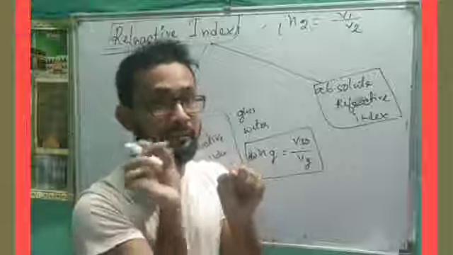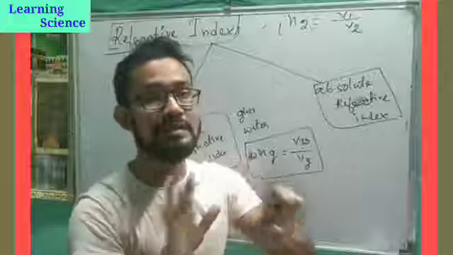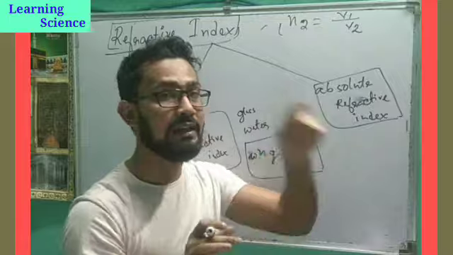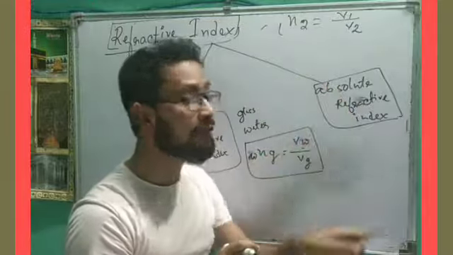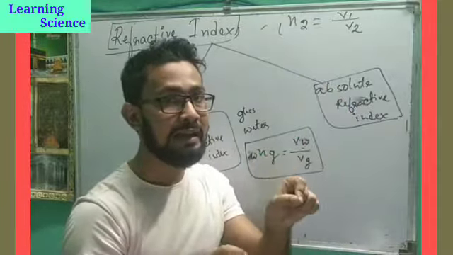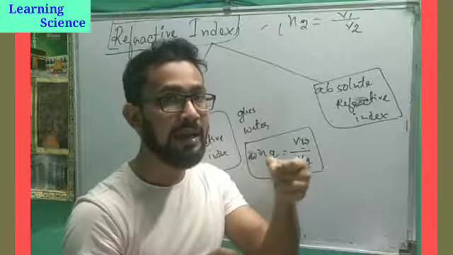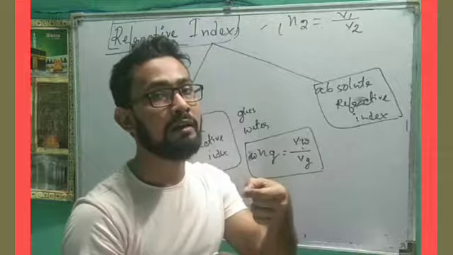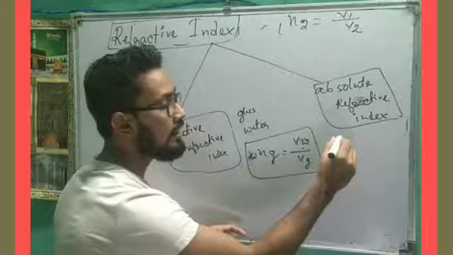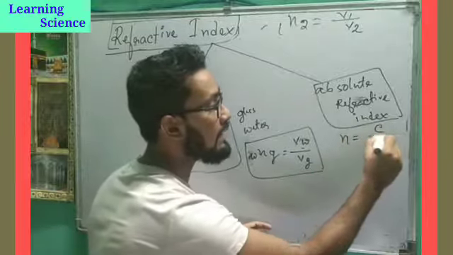Because the speed of light in vacuum and speed of light in air are almost the same, we can use either one. If you are talking about the refractive index, it is the ratio of the speed of light in one medium to the speed of light in another. There is a formula for refractive index: n equals c by v.